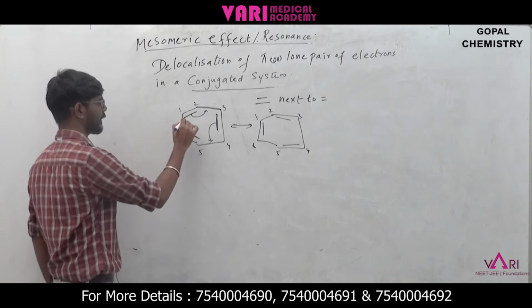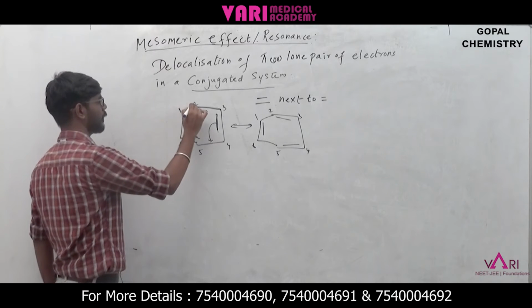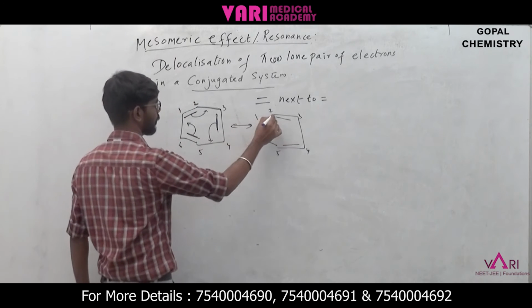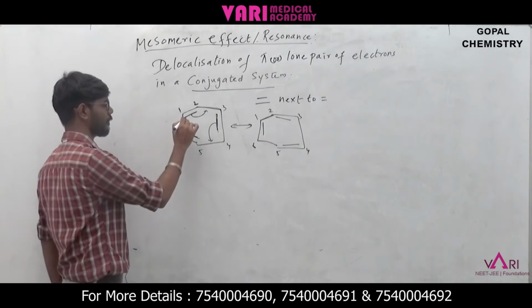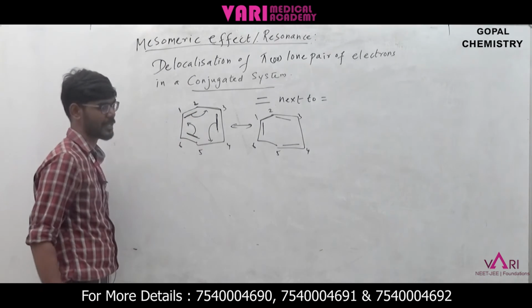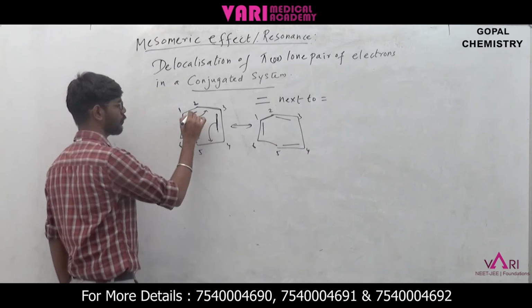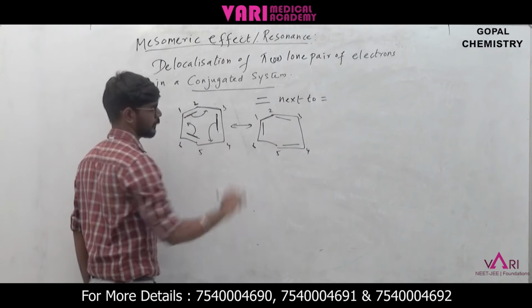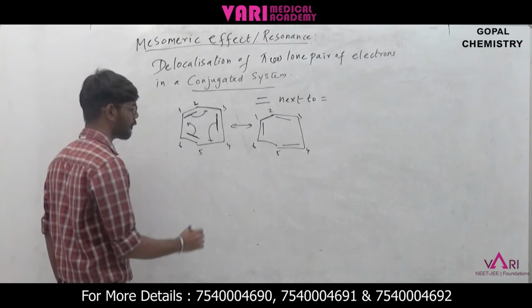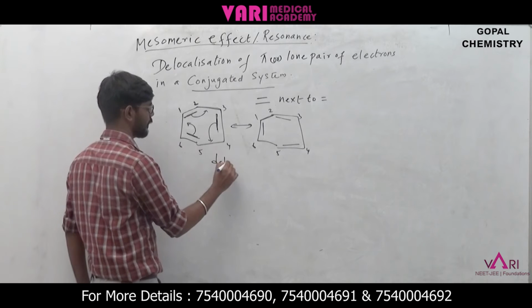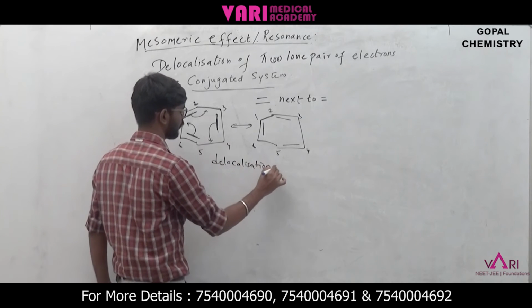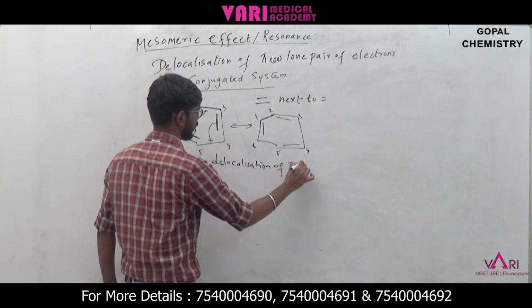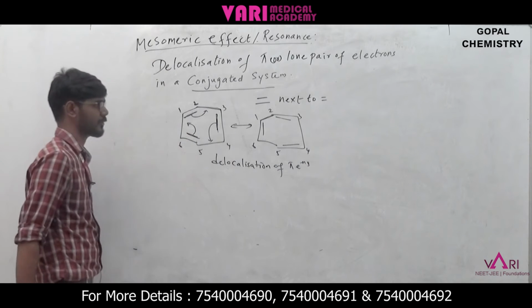In the earlier case we had a double bond between carbon 1 and carbon 2. Here there is no double bond, only a single bond. Because the electrons are delocalized, the position of the double bond is changed, from 1-2 to 2-3. So this is delocalization of pi electrons, and this is resonance.